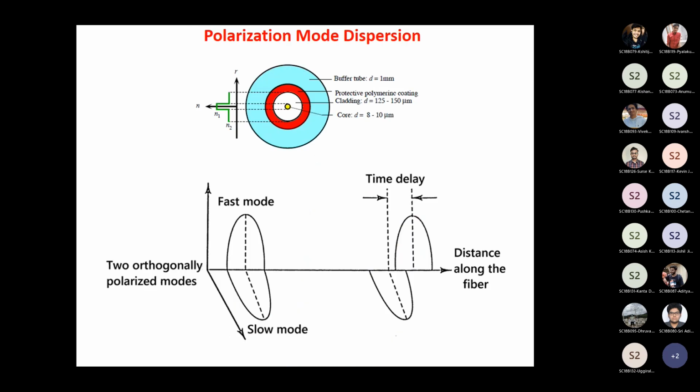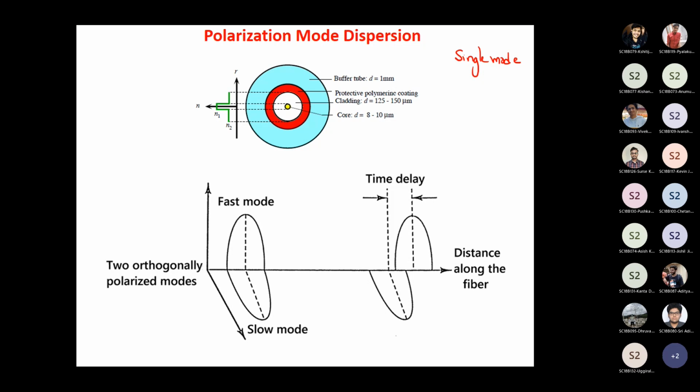Okay, the last kind of dispersion that I want to discuss is what is called polarization mode dispersion. Now this dispersion is the one which is most dominant in single mode optical fibers. In fact, for long haul optical communication systems, single mode optical fiber is the preferred one. And for single mode optical fibers, this dispersion is going to be the dominant one.